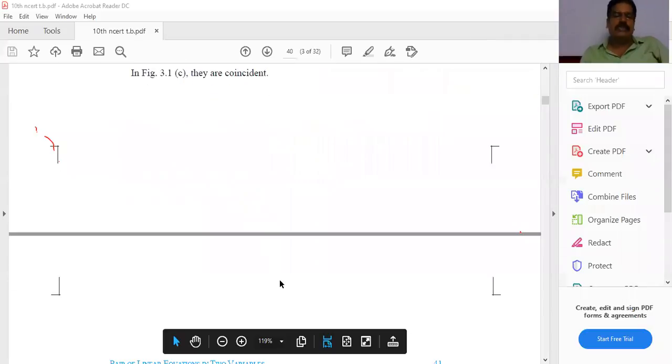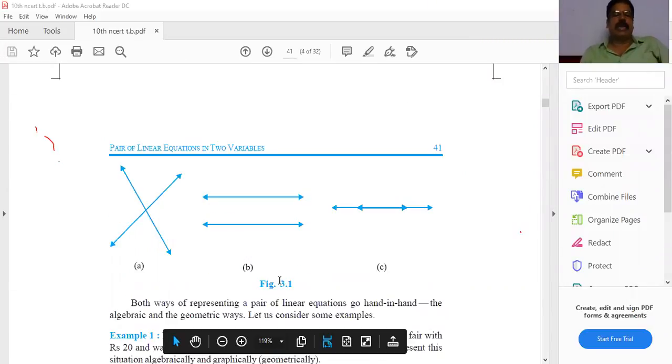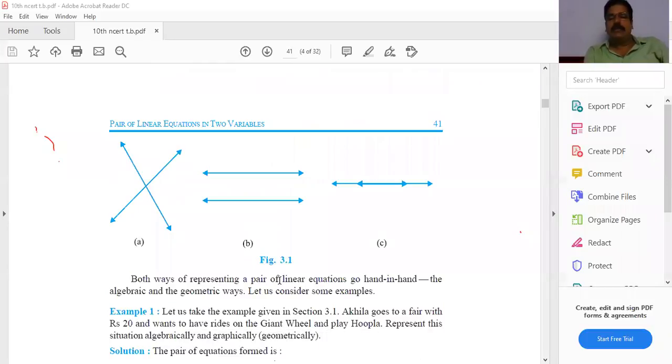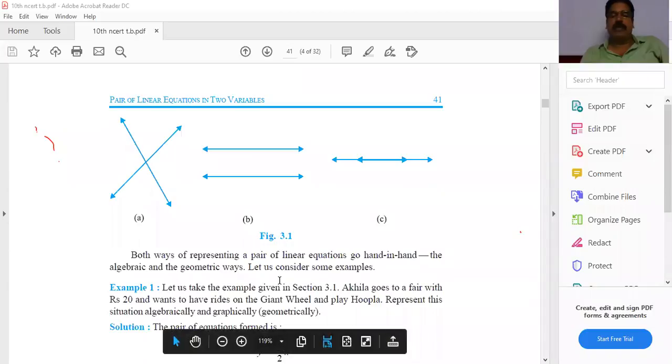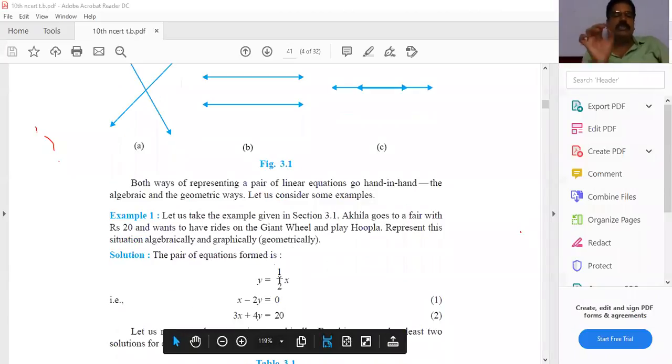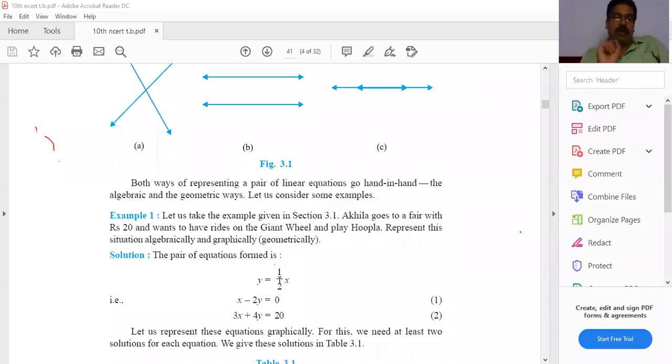Now, we can say it like this. If you draw the graph, in the first case the lines intersect, in the second the lines are parallel, and in the third the lines are coincident, like this on the graph sheet. These are representing pairs of linear equations. This is called the geometrical way, drawing graphically like this.